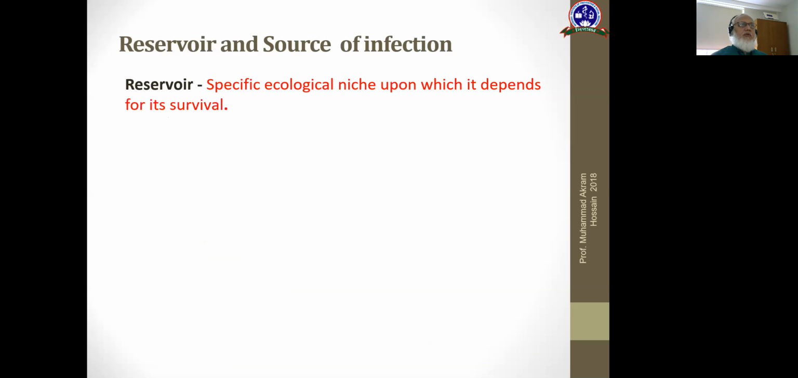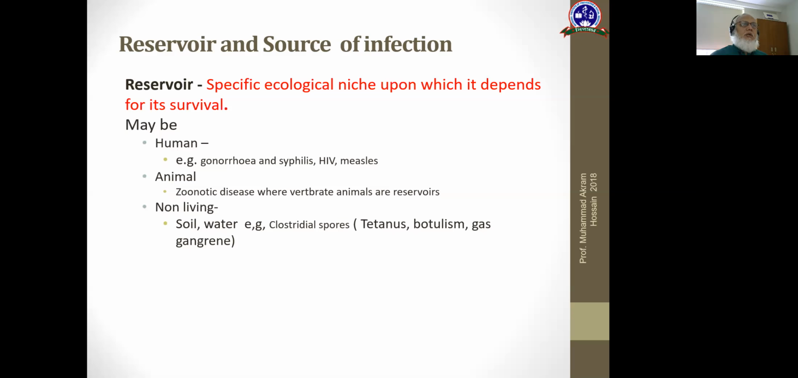Reservoir and source of infection. Reservoir is the specific ecological niche upon which the agent depends for its survival, and it may be human, animal, or non-living. In case of gonorrhea, syphilis, HIV, measles, human is the reservoir. For zoonotic disease, vertebrate animals are reservoirs, and in some diseases, soil and water, non-living sources, are reservoirs, like tetanus, botulism, etc.